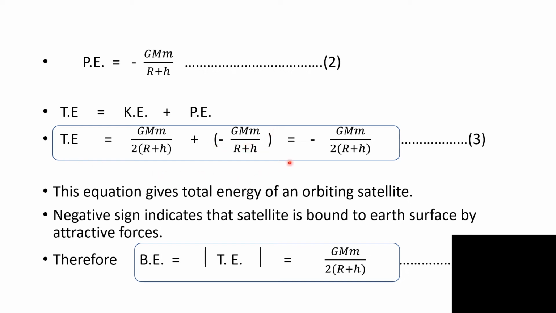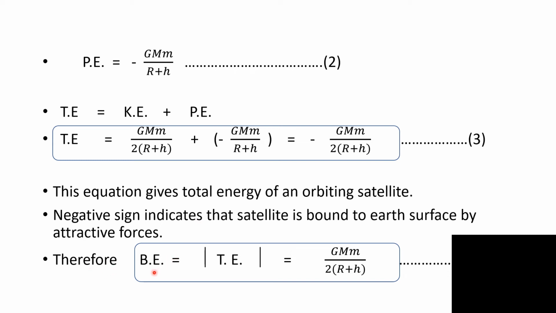So total energy is found to be negative, minus GMm upon 2(r plus h). Now the negative sign indicates that the satellite is bound to the Earth by attractive forces.